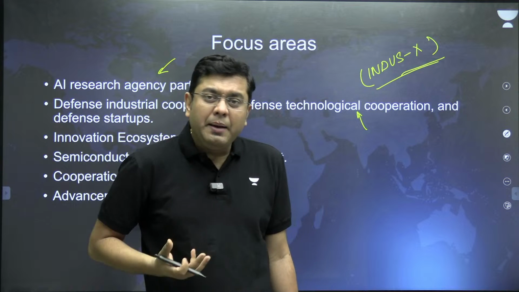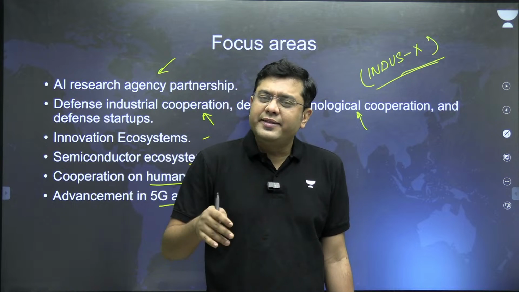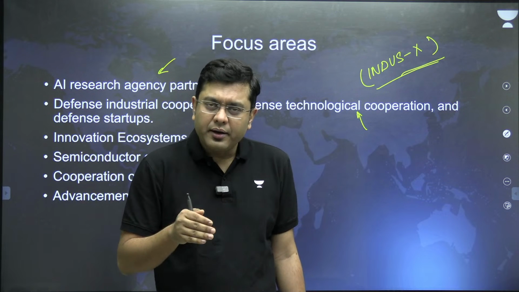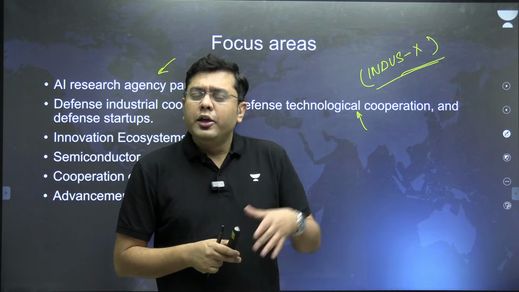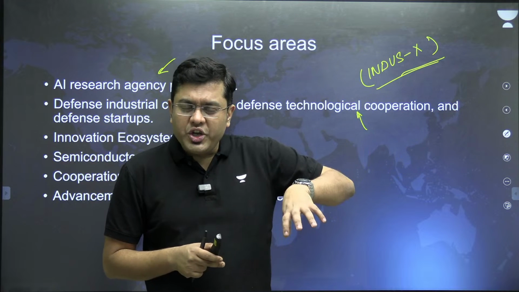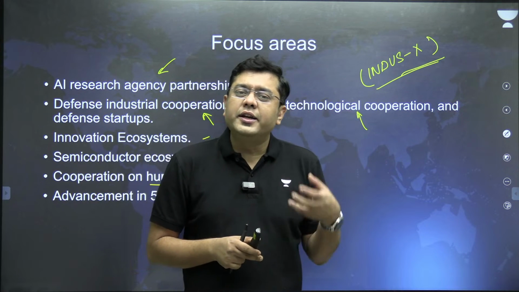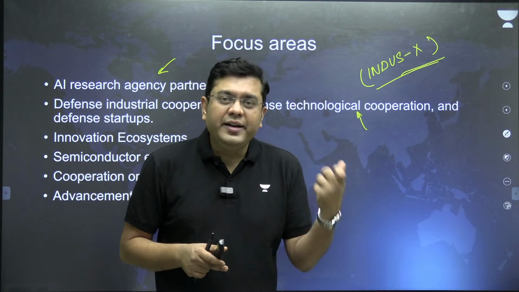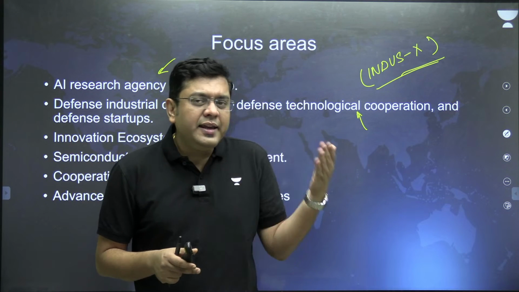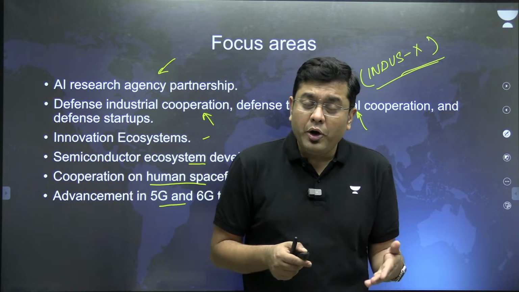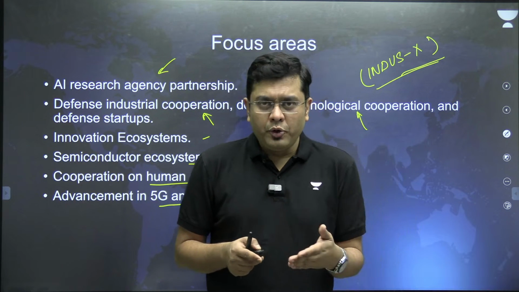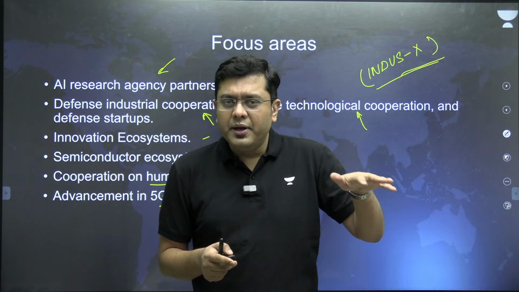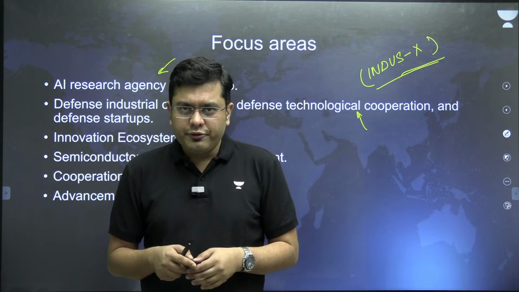Now, one of the tangible benefits to come out of it is the cooperation in engine manufacturing, where HAL is partnering with GE to manufacture modern engines which can be used for fighter jets. So these are the areas of cooperation which need to be further explored, so that the differences which appear from time to time are warded off.